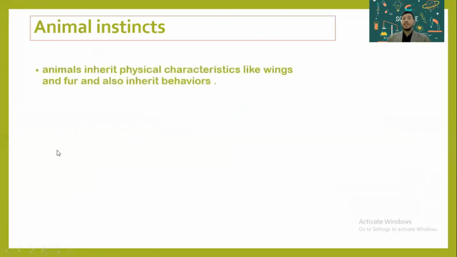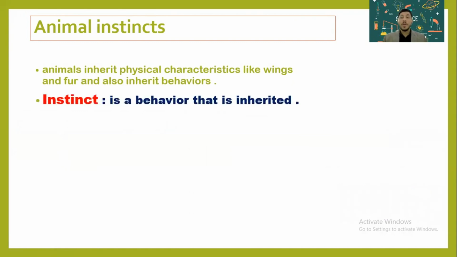Animal instinct. Instinct means what? Animals inherit physical characteristics like wings. Birds inherit wings. Fish inherit fins. We inherit arms, the color of our eyes, hair color, skin color, being short or tall from our parents. But we not only inherit physical characteristics, we also inherit behaviors. All animals inherit behaviors from their parents.